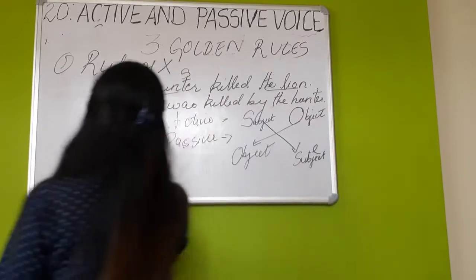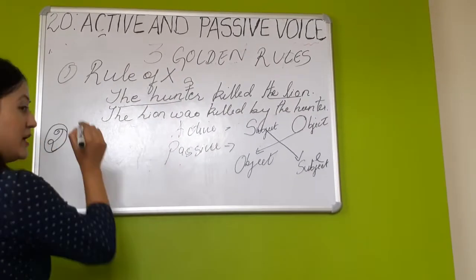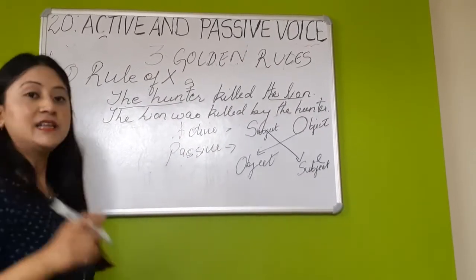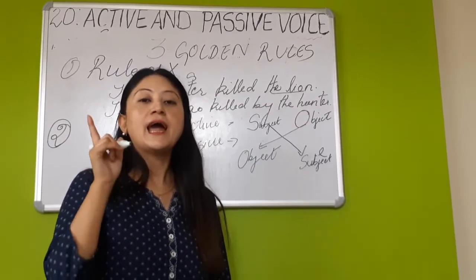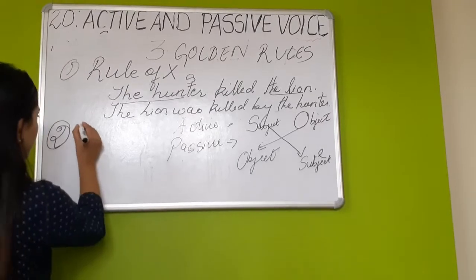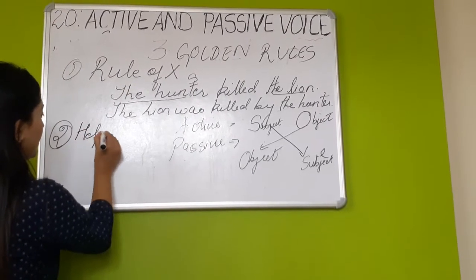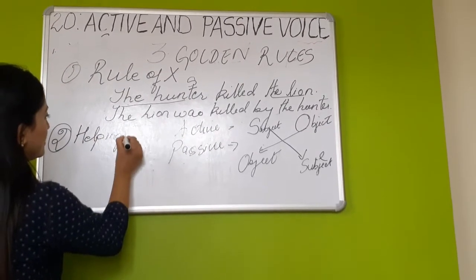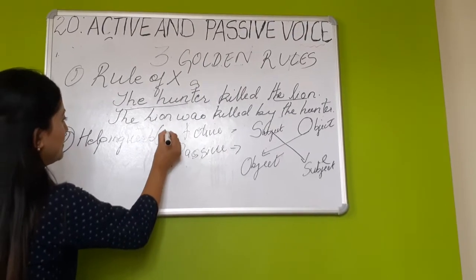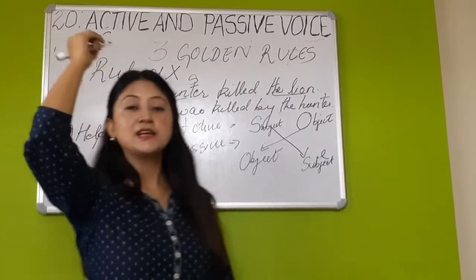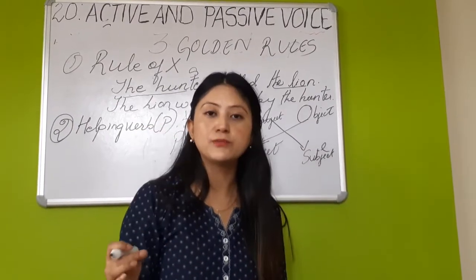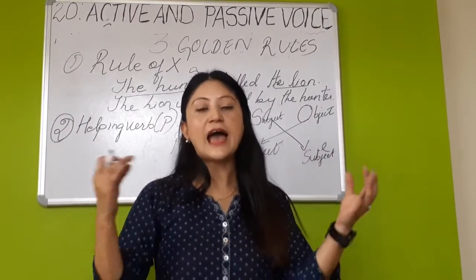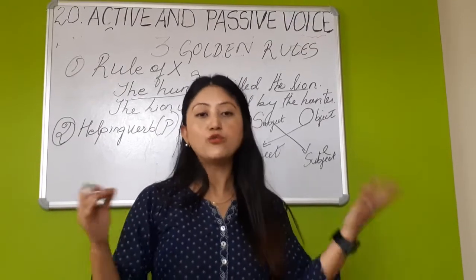And children, secondly, remember that in the passive voice, you use a helping verb. In the passive voice, you use an auxiliary verb or helping verb such as is, are, was, were.